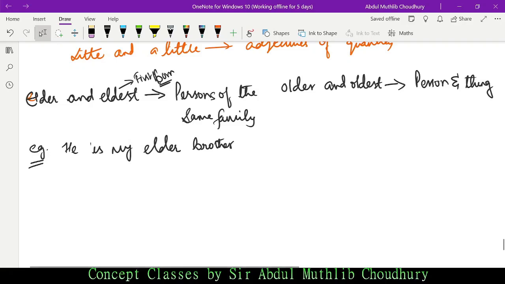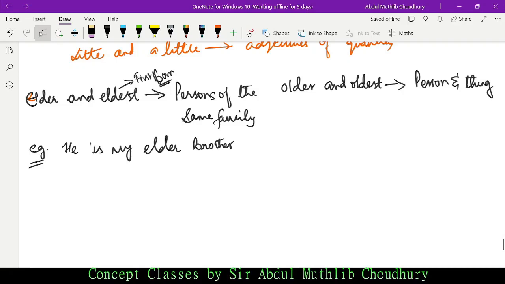And what is eldest? Eldest is the firstborn. Say a mother talking to her neighbor talks about her son. He is my eldest son.